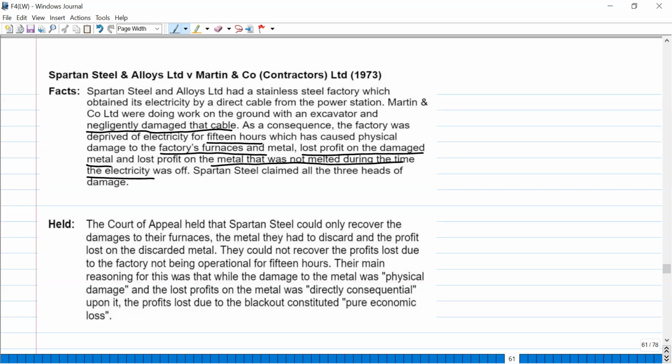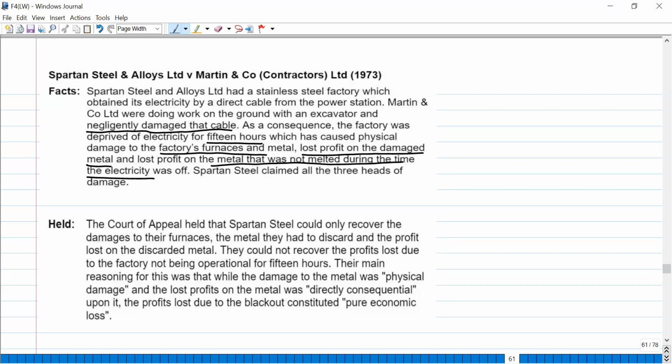Their main reasoning for this was that while the damage to the metal was physical damage and lost profit on the metal was directly consequential upon it, profit loss due to the blackout constituted pure economic loss. So the court said that okay, those persons negligently damaged the cable, and because of that, your furnaces and your metal got damaged. Okay, they're fine. This is directly linked to their act, and the metal on which they were working.